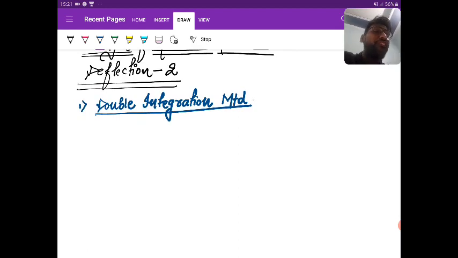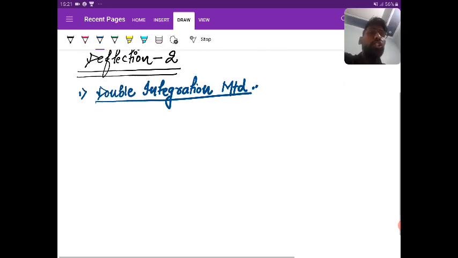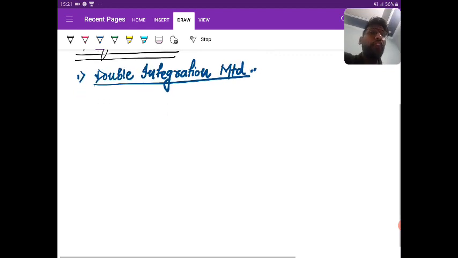This is a very famous method which you follow in your colleges, but it cannot be used for the GATE objective or ESE objective. Yes, we will be using this for the ESE conventional when it is asked in the question. For the double integration method, first of all, you should know when we can use it and when we cannot.